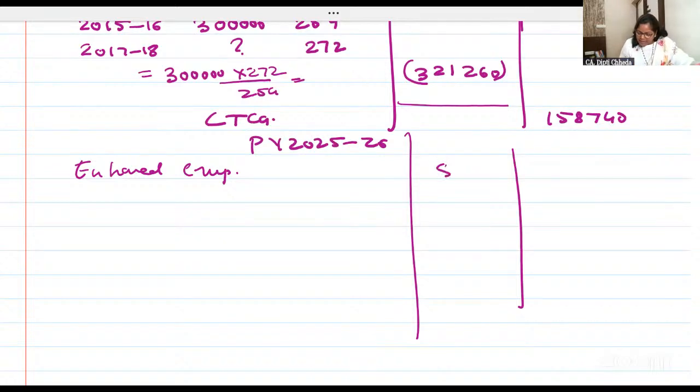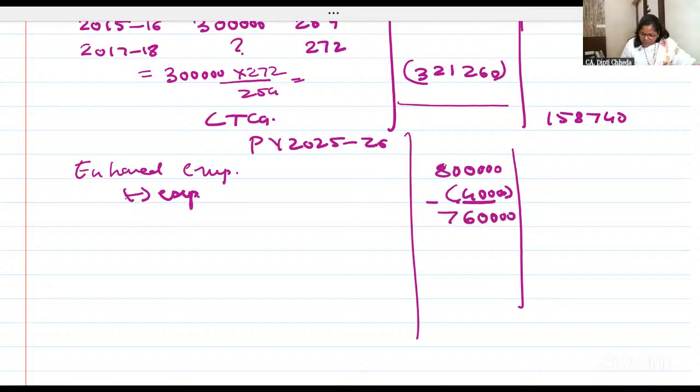And in enhanced compensation also, we have incurred certain expense. That is 40,000. So 7,60,000, straight taxable as long-term capital gain.